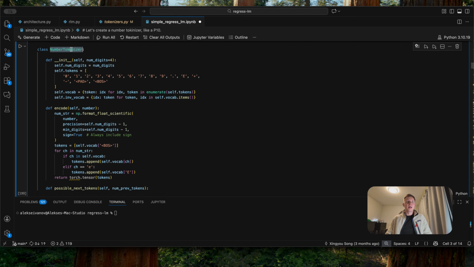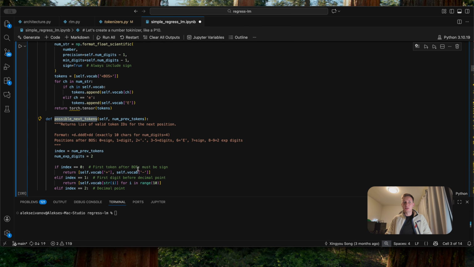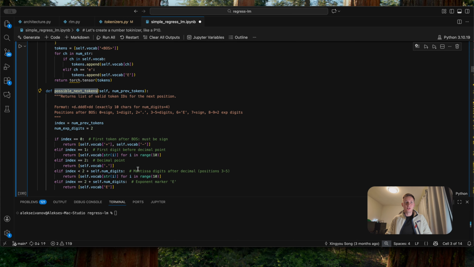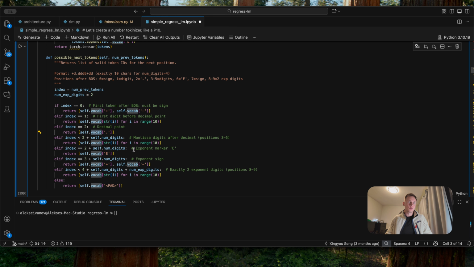The core concept behind the number tokenizer is actually the possible next token. The possible next token makes sure that we return a list of valid tokens for the next position. So when the position is 0, which means that no tokens are generated yet, the possible two tokens are plus and minus. For the second position, the possible tokens are from 0 to 9, and for the next position, the only possible token is dot, and so on and so forth.